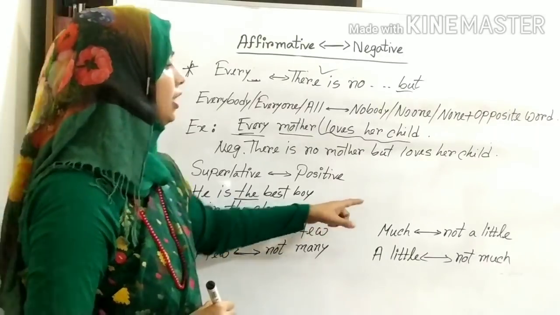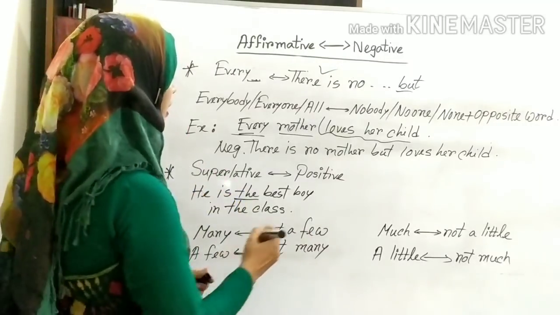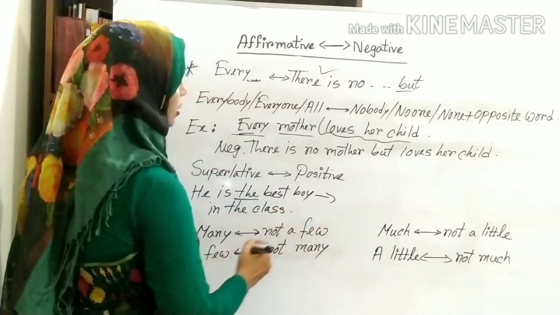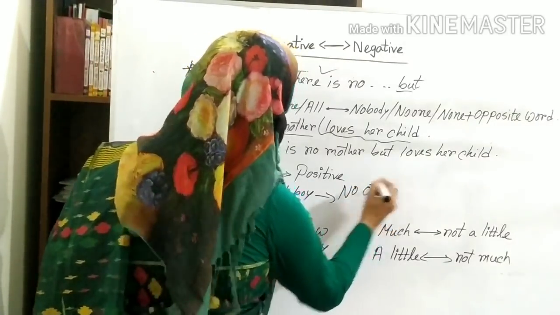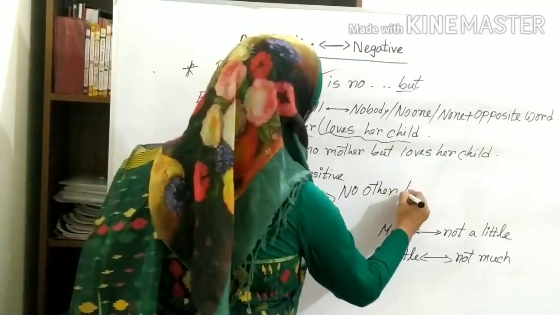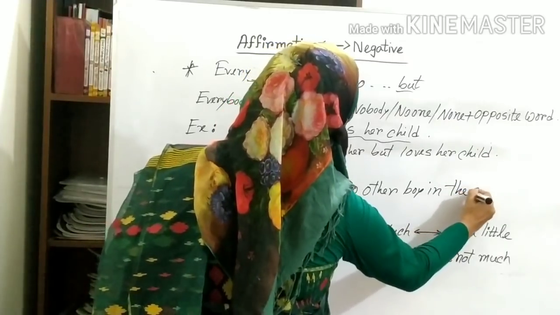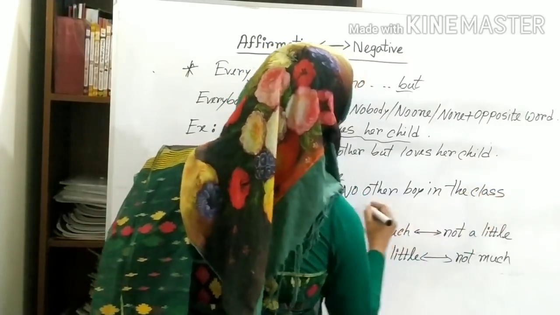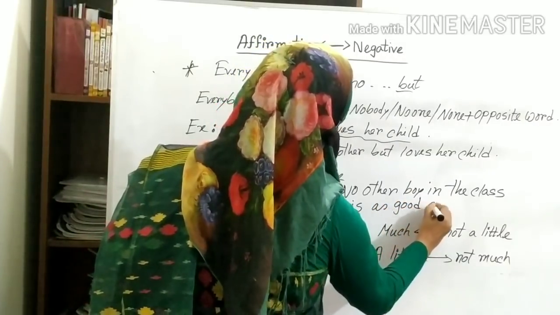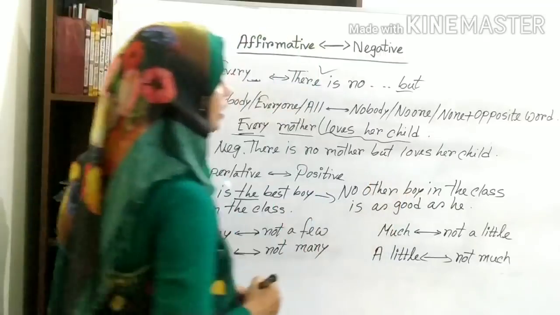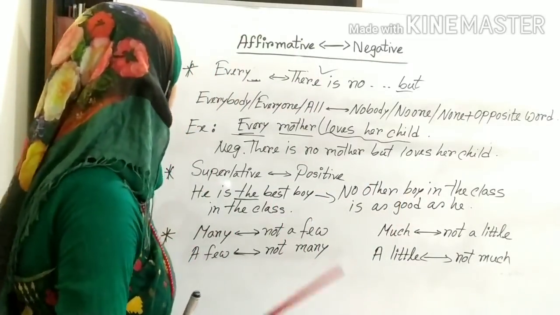For doing in negative, you can take help of positive form. That means for negative you can write with no other. No other boy in the class is as good as he. Okay, dear students, this rule is very important for your exam.